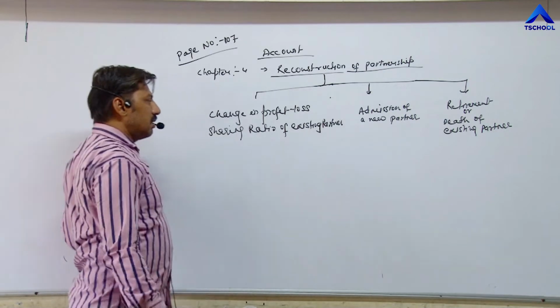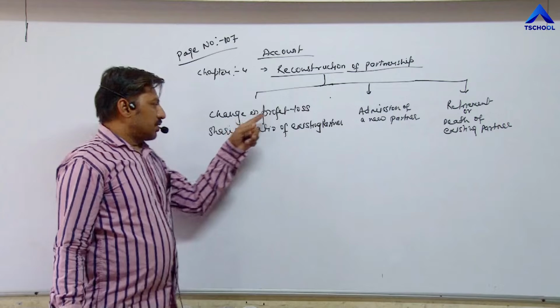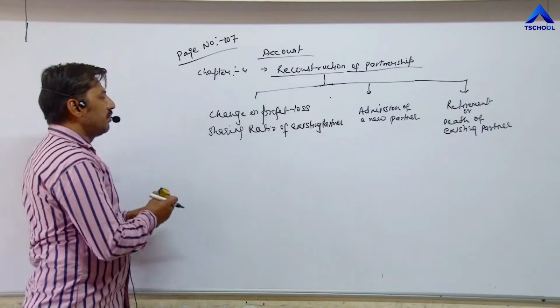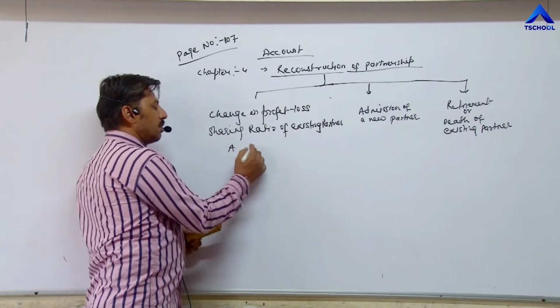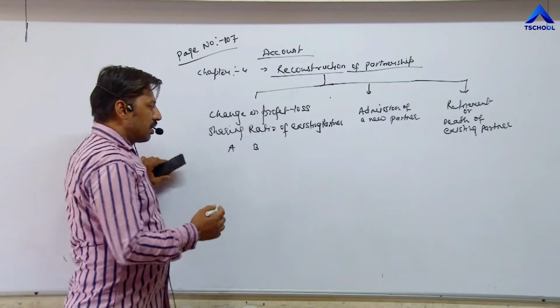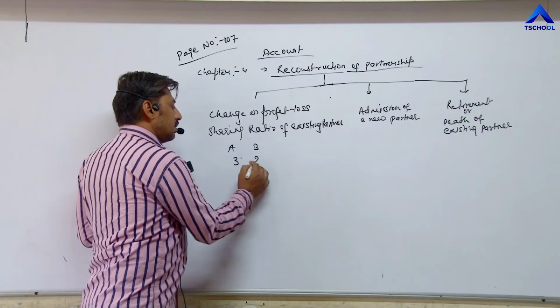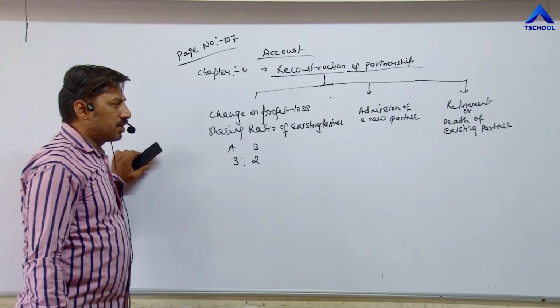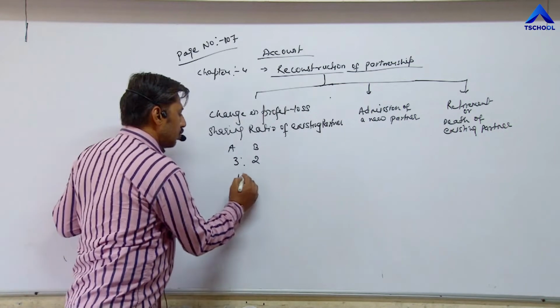So the first reason is when the profit loss sharing ratio of existing partners changes. For example, if there are 2 partners A and B, and earlier their profit loss sharing ratio was 3 is to 2, but now they have decided to change it to 1 is to 1.